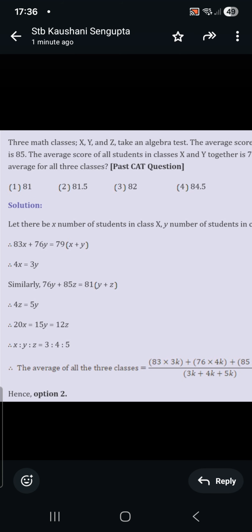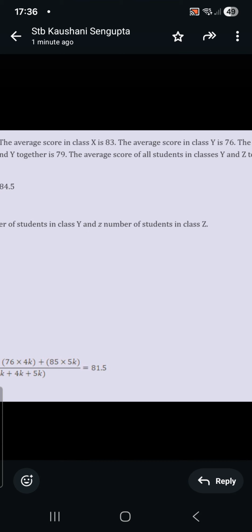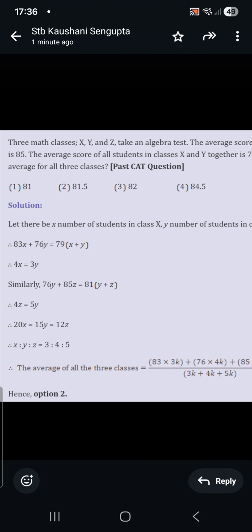Okay. So there is small x number of students in class capital X, small y number of students in class capital Y, and small z number of students in class capital Z, right? So 83x plus 76y, and 79 is the average of x plus y. If you solve it, you get 4x equal to 3y, or x by y will be 3 by 4.